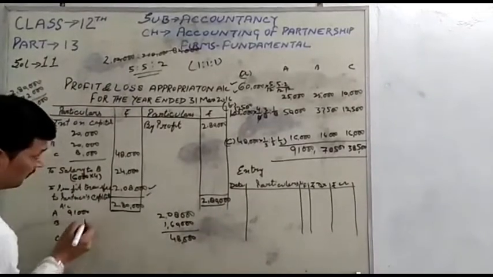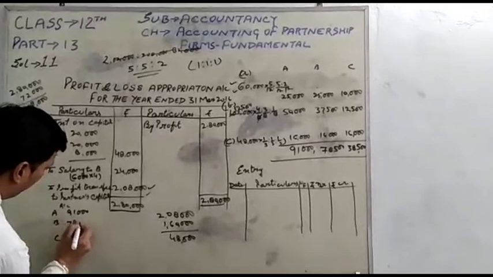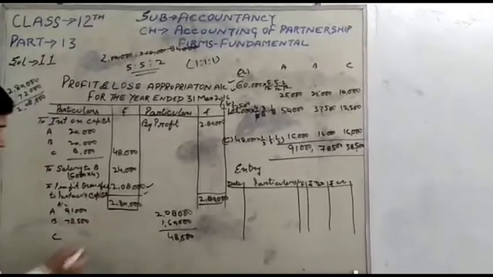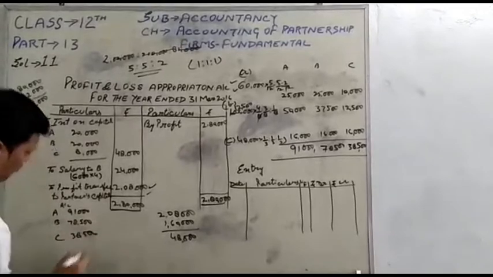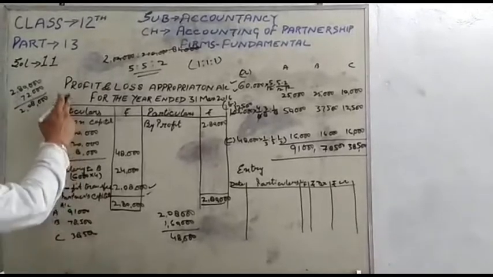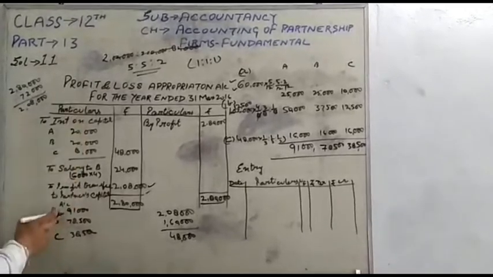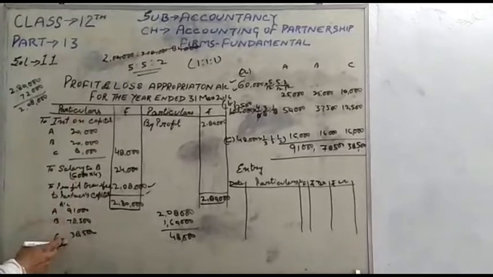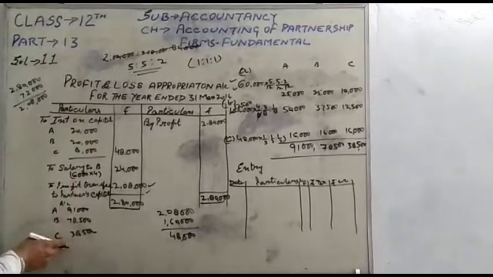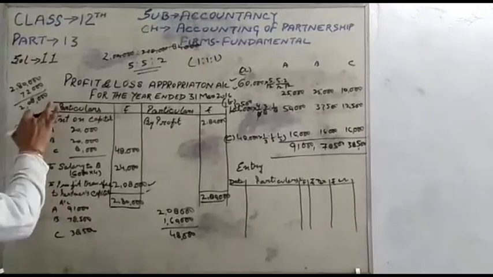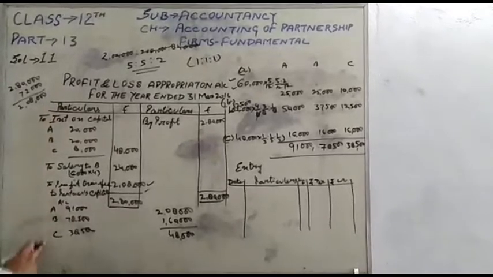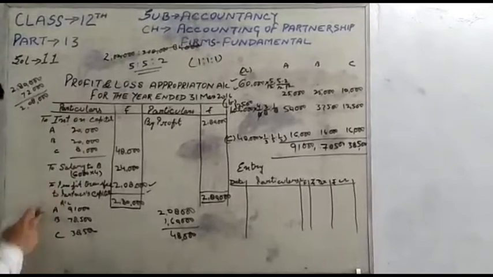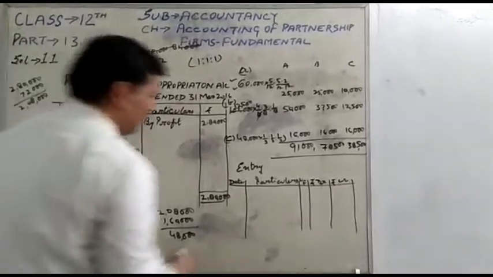91,000, 78,500 and 38,500. Entry: profit and loss appropriation account debit to A's capital, to B's capital and to C's capital. The profits are recorded on the debit side of the profit and loss appropriation account. My point is clear. The profit and loss account will be debited, and the partners' capital credited.